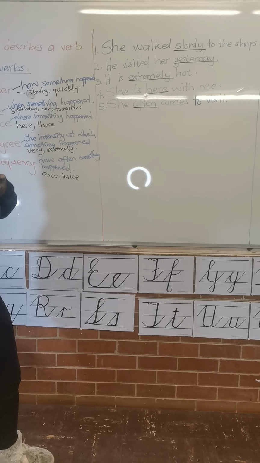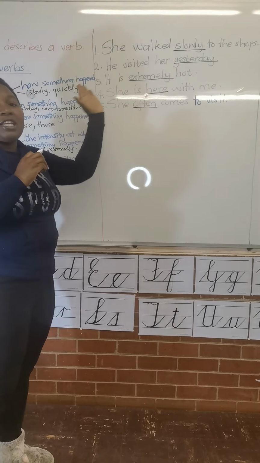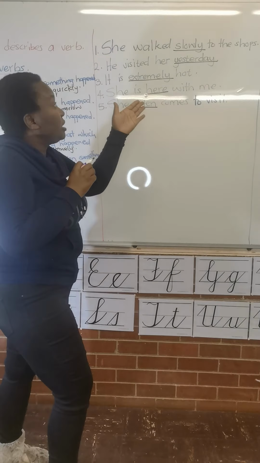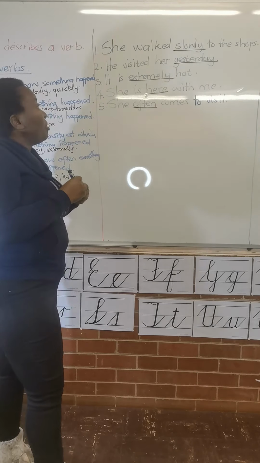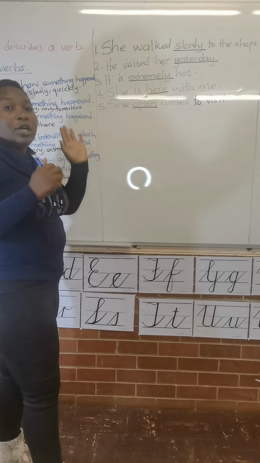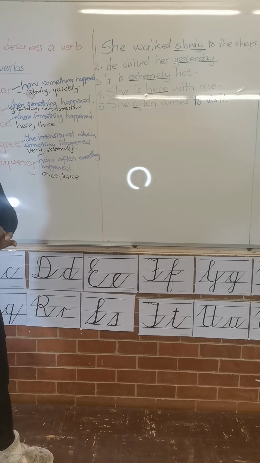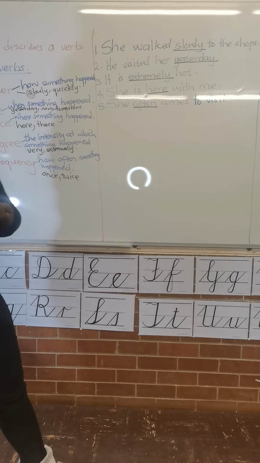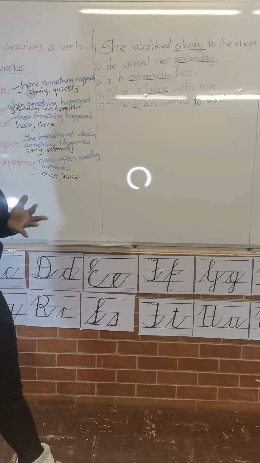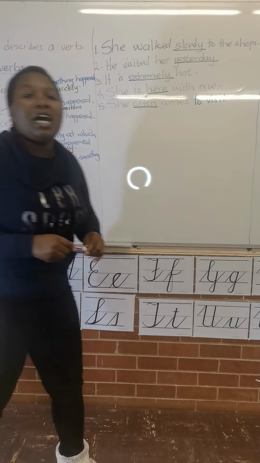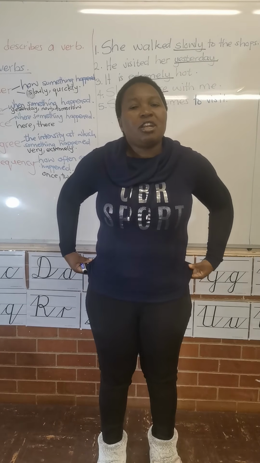Under exam conditions, you might be asked to identify and underline the adverbs in a sentence. Or sometimes they might identify the adverbs for you and ask you to tell us what type of adverb it is. Or you might be asked to do both: to identify the adverb, maybe by underlining or circling it, and also to tell us what type of adverb it is. This actually marks the end of our lesson.